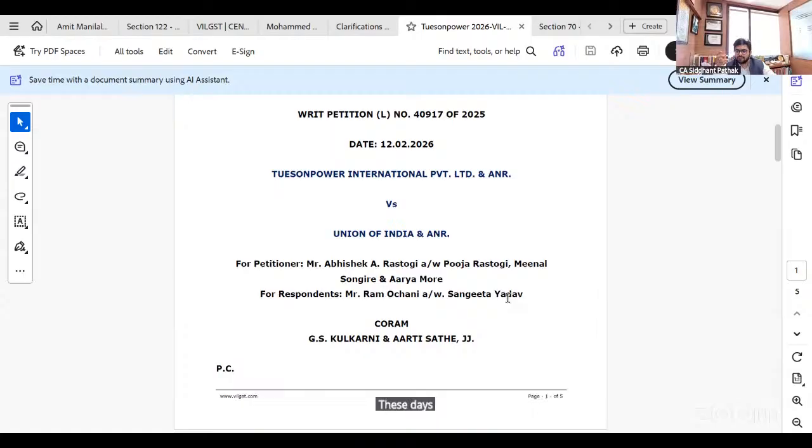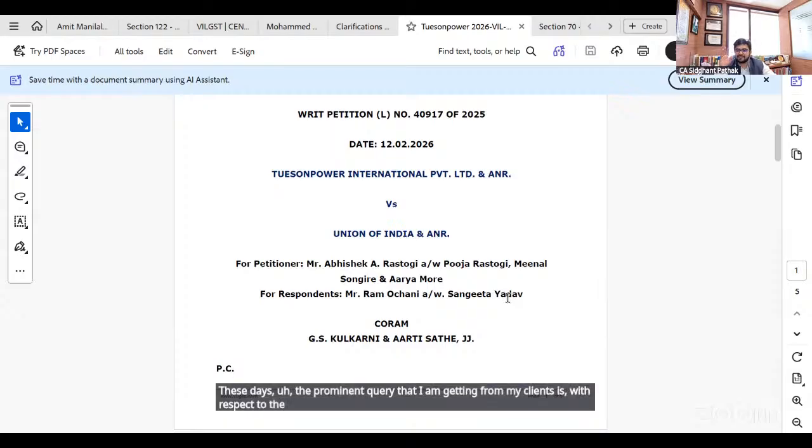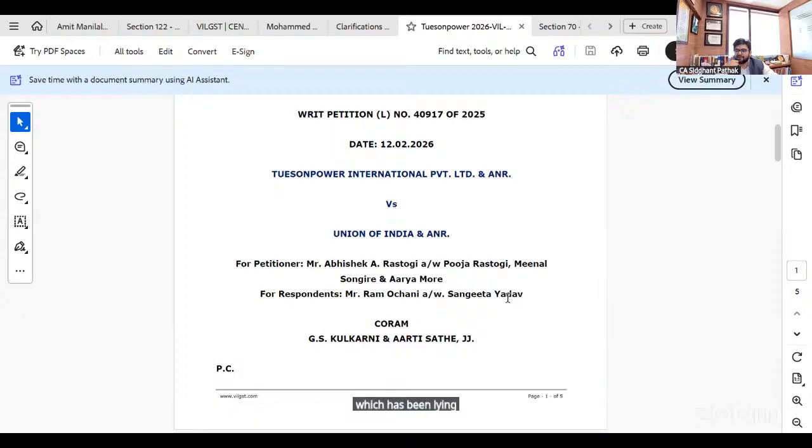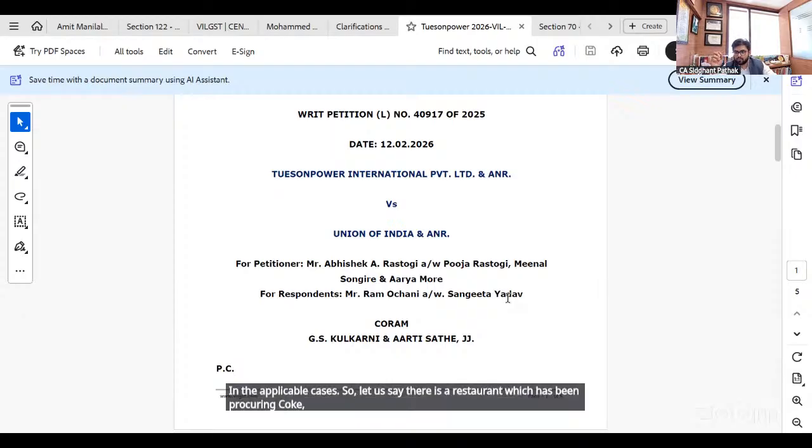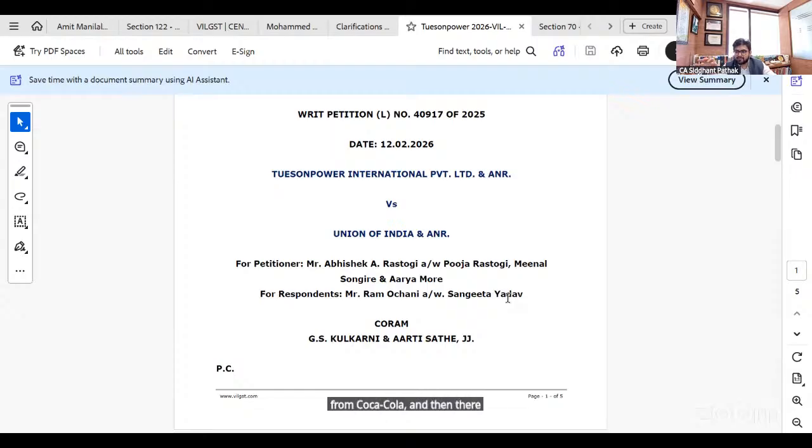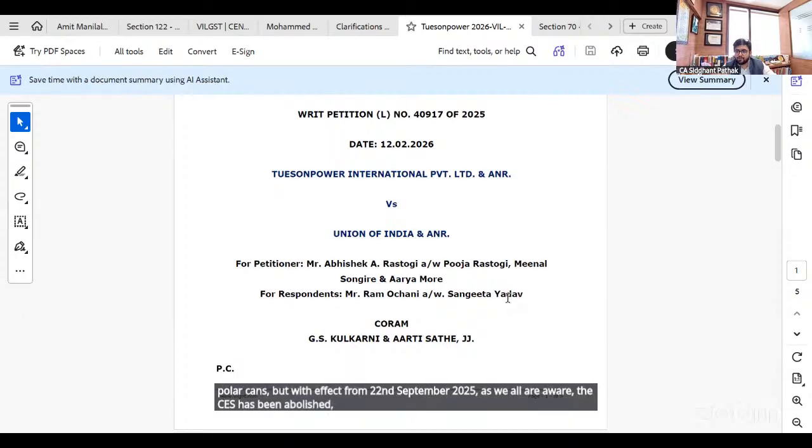These days, the prominent query that I am getting from my clients is with respect to the compensation cess, which has been lying in the electronic credit ledger since 22nd of September 2025 in the applicable cases. So let us say there is a restaurant which has been procuring Coke from Coca-Cola, and there is an input tax credit of compensation cess, which they were able to utilize at the time of supply on over-the-counter sale of Coca-Cola cans. But with effect from 22nd September 2025, as we all are aware, the cess has been abolished and they are not able to utilize it.